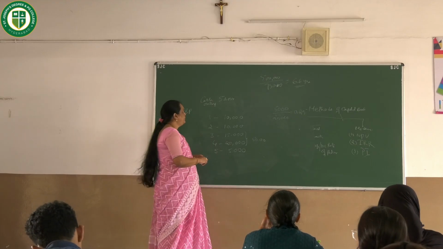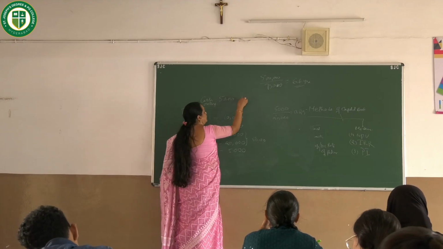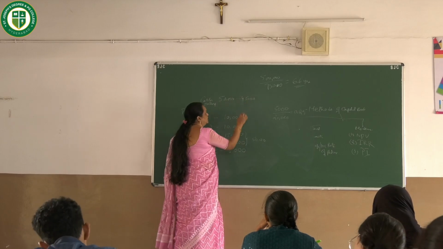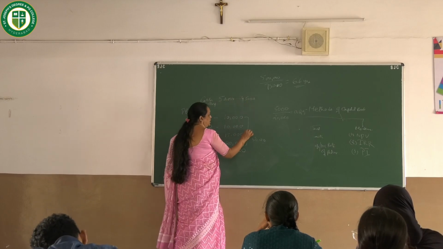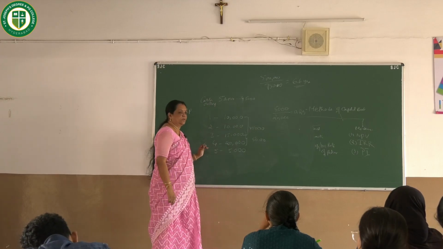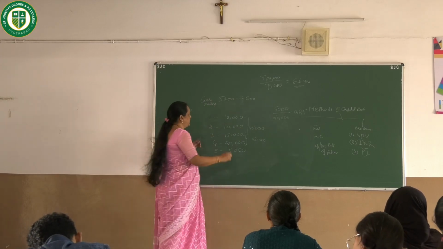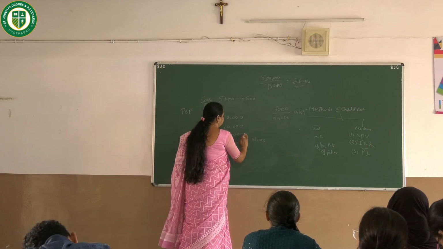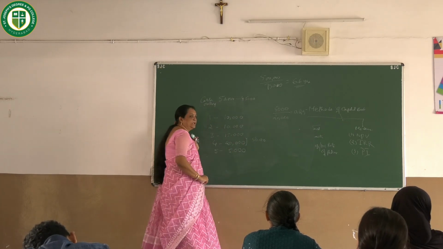Up to third year, you are able to recover 35,000. So the balance should be recovered here.